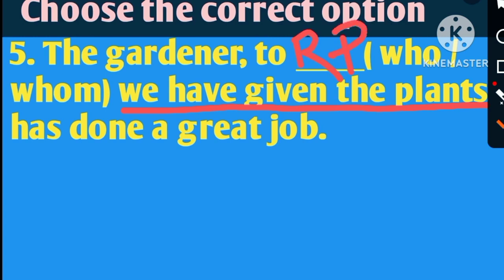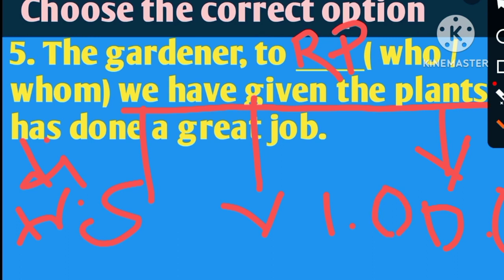Now look at this part: we is the subject, have given is the verb. And here you can see, my dear friends, give is actually a ditransitive verb. Ditransitive means we have to provide two objects for it. One is plants, that is the direct object, and another one will be the indirect object.